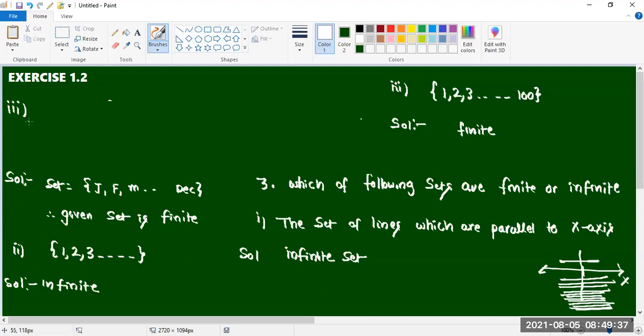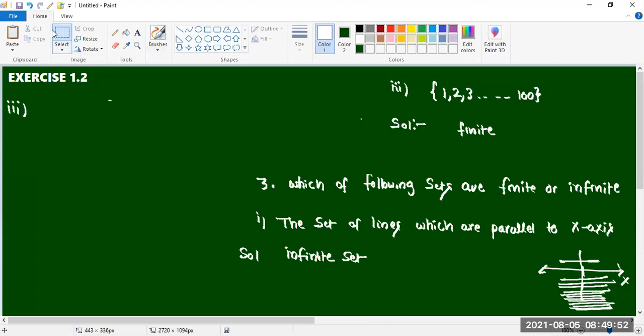The set of animals living on the earth. Finite set. How many animals living on the earth, we can define. Means we can count. It is a finite set. Next one, the fifth one, is important.